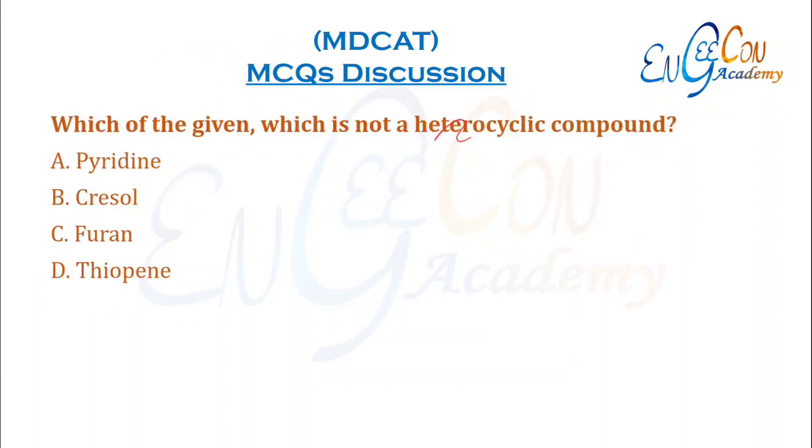Which of the given is not a heterocyclic compound? Pyridine is a heterocyclic compound. Its ring contains nitrogen. Cresol is not a heterocyclic compound. Its cycle contains all the carbons. And apart from carbon, it has OH and CH3 group, but they are not the part of the cycle. Therefore, it is aromatic compound, not a heterocyclic compound. Furane is oxygen containing heterocyclic compound, and thiopene is sulfur containing heterocyclic compound.